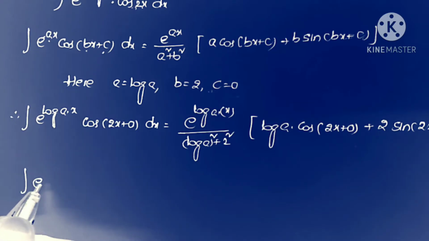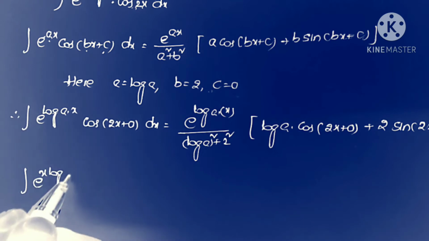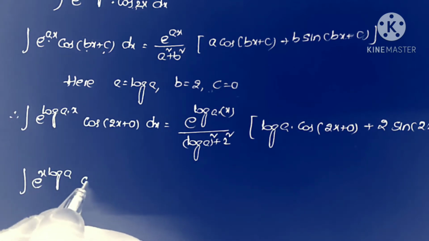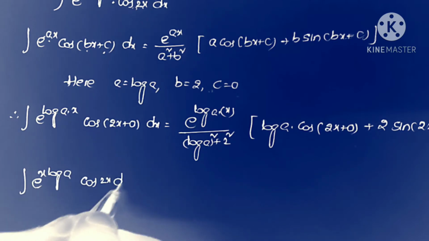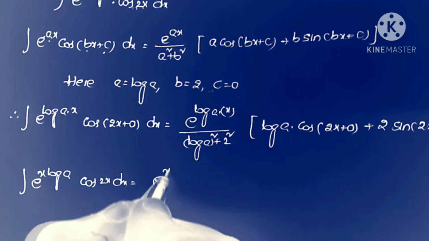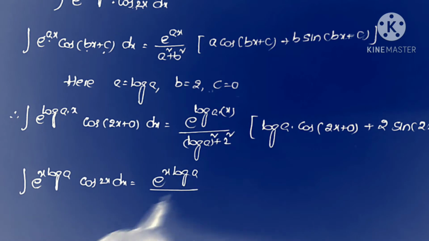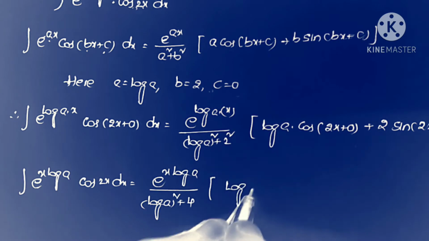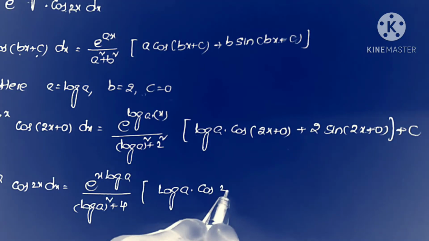Therefore integral e power x log a into cos 2x into dx is equals to e power x log a by log a whole square plus 4 into log a into cos 2x plus 2 sin 2x plus c.